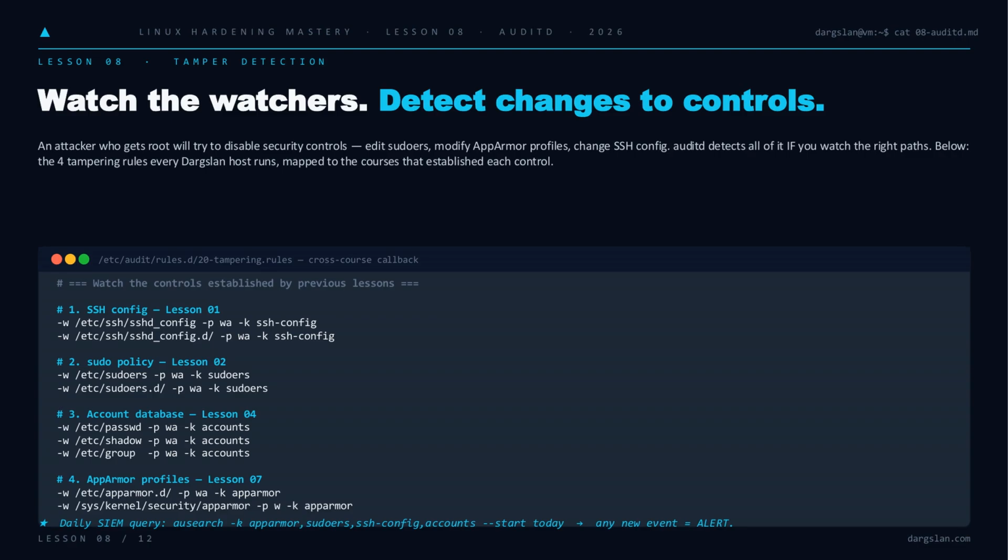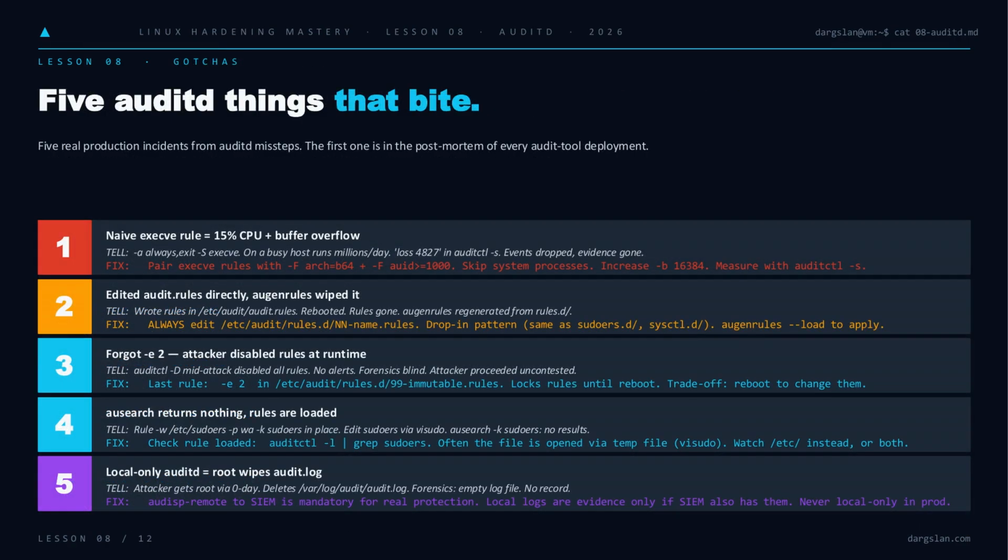Five gotchas that have burned real deployments. Naive exec rules without architecture and UID filters will eat 15% CPU and overflow the buffer. Events drop, evidence vanishes. Edit audit.rules directly and augenrules wipes it on reboot. Always use rules.d. The drop-in pattern.